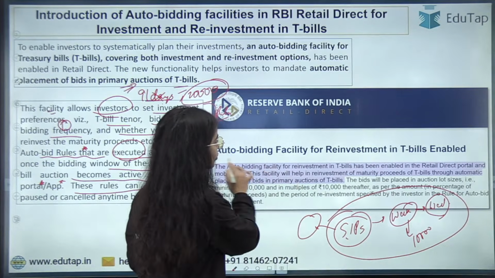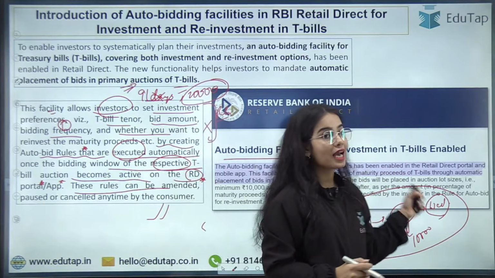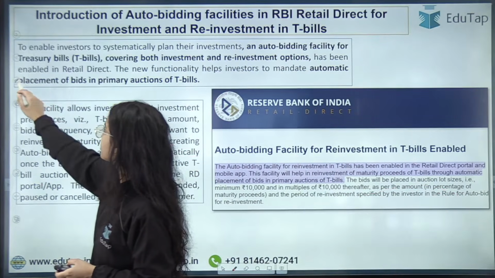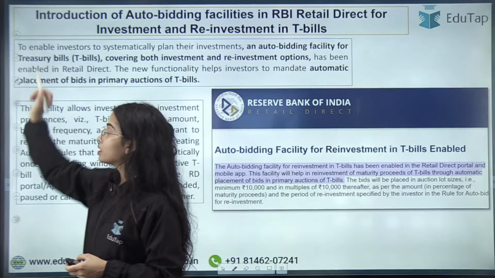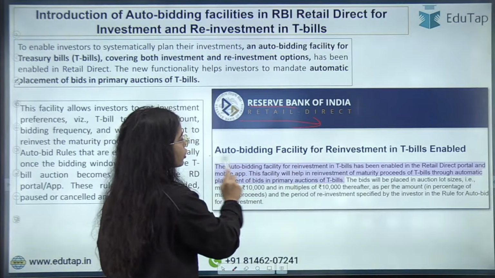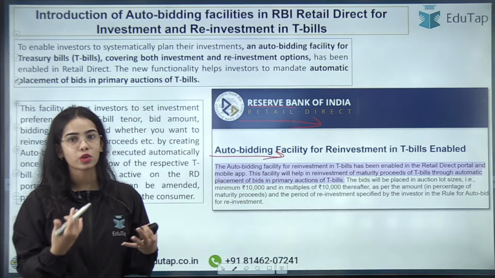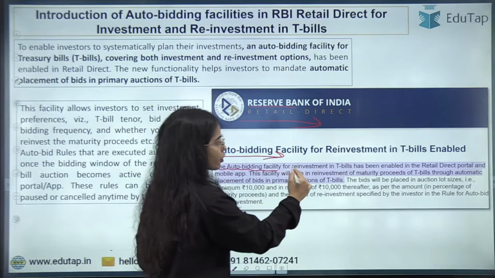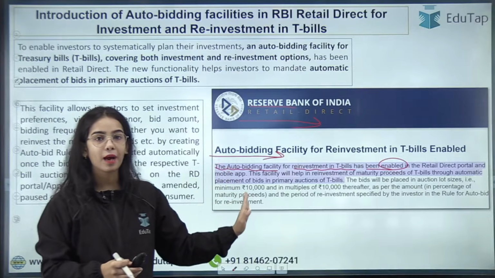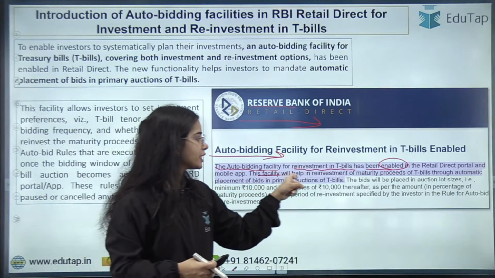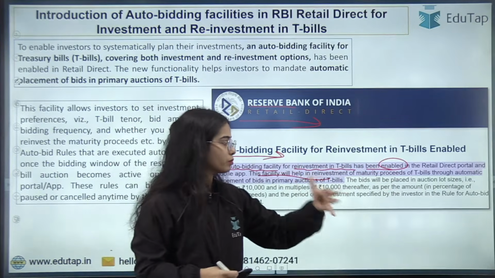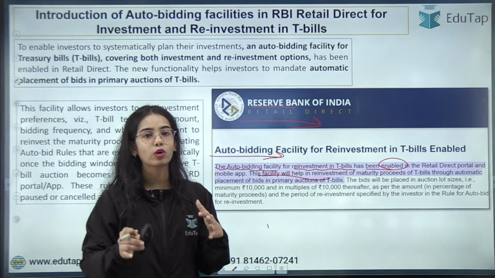Here you can see that the auto bidding facility for reinvestment in T-bills has been enabled, okay. So basically, if you see the Reserve Bank of India Retail Direct, this auto bidding facility for reinvestment has also been provided. The auto bidding facility for reinvestment in T-bills has been enabled in the Retail Direct portal as well as the mobile application for the scheme, okay. This facility will help in reinvestment of maturity proceeds. As soon as your investment matures, the maturity amount can also be reinvested.